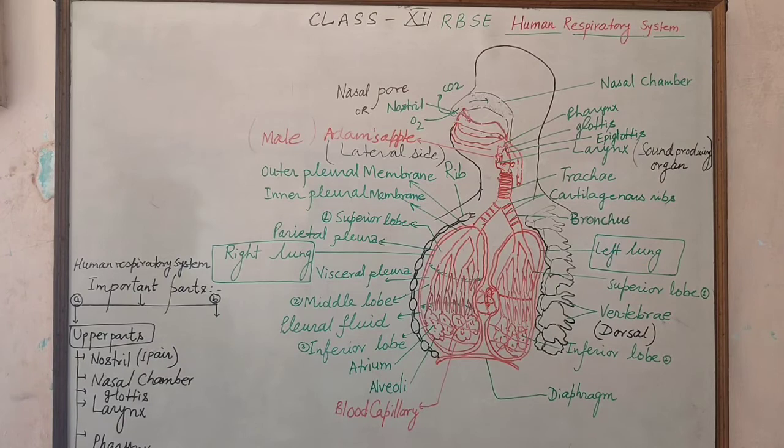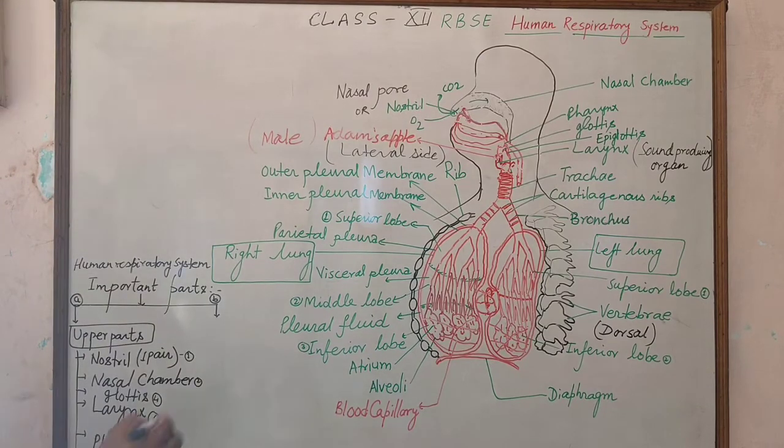From the nasal chamber, air reaches the pharynx part. Nostril is the first part, nasal chamber the second part, pharynx the third part, then glottis the fourth part. Sometimes it is covered by the epiglottis, a type of lid, and the larynx is the sixth and last part.